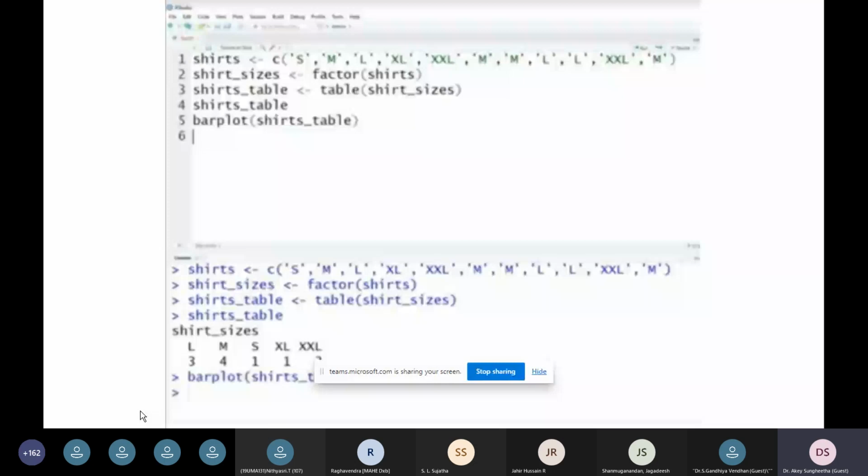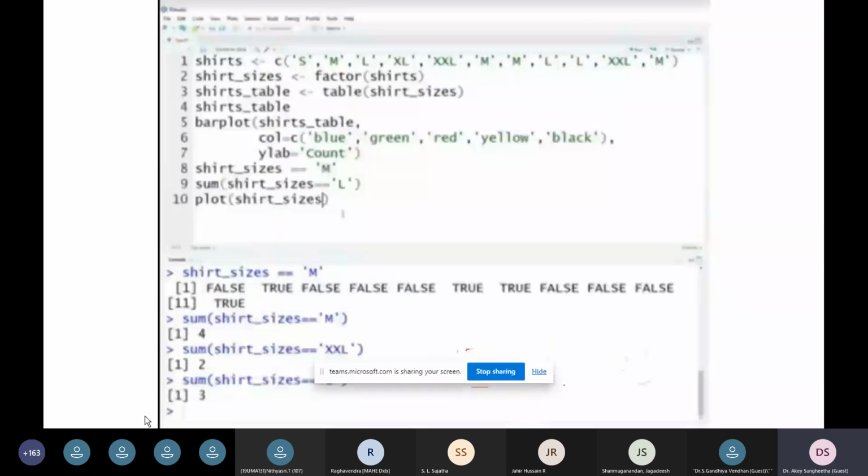If you want to assign some variance to your bars, you can assign various colors. So you can see here how the colors are assigned. The bars will usually display with a common default color, sort of gray. When you assign different colors to the bars, you can see them in blue, green, red, and yellow, as I indicated here. And you can also use ylab count in order to count your various levels.